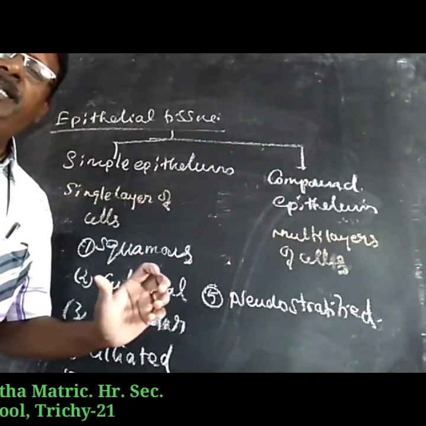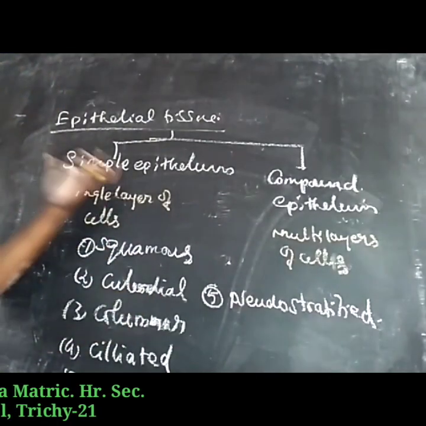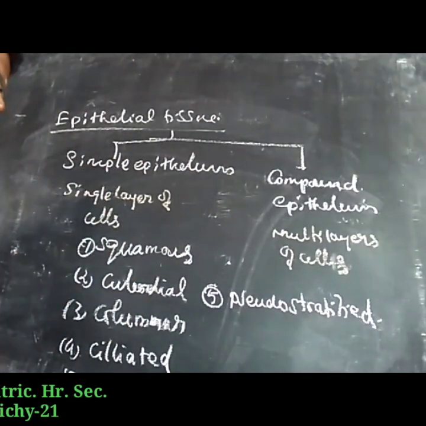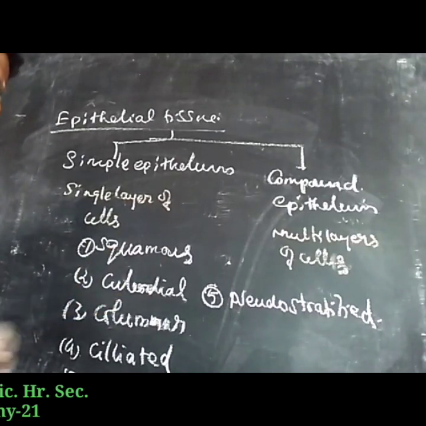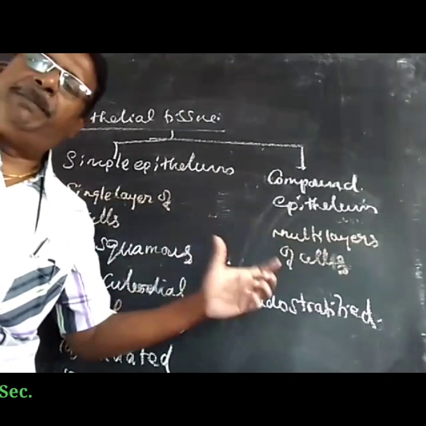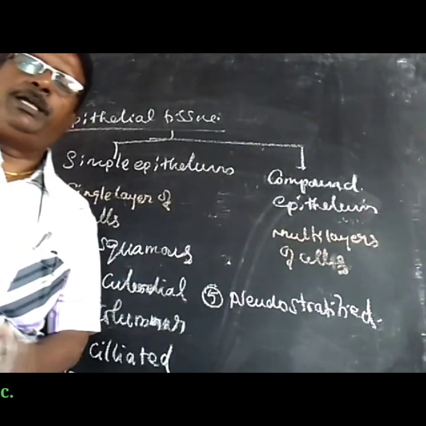So the simple epithelia are classified into squamous, cuboidal, columnar, ciliated, and pseudostratified epithelium. Thank you very much, students.